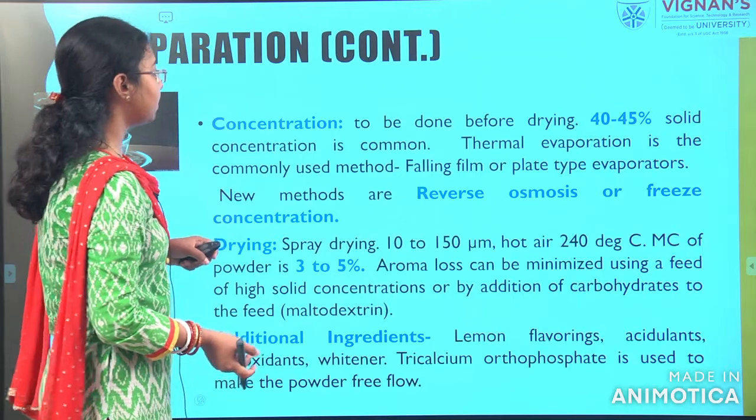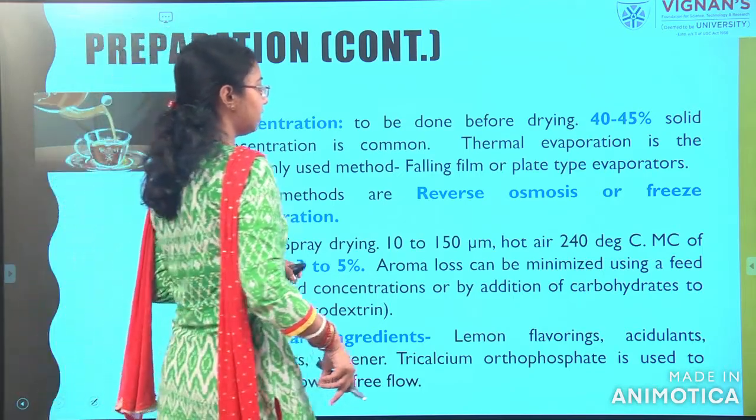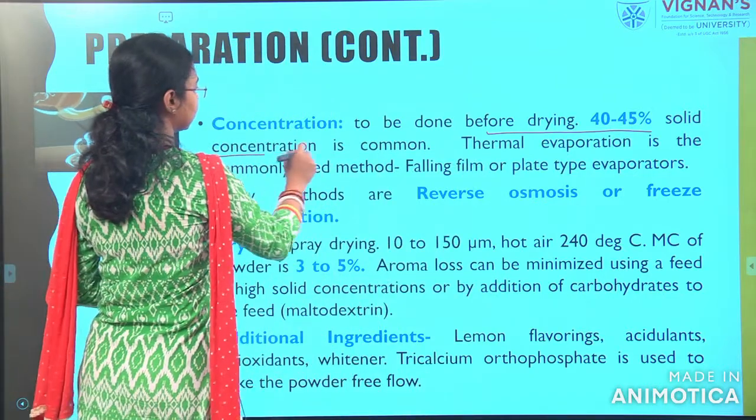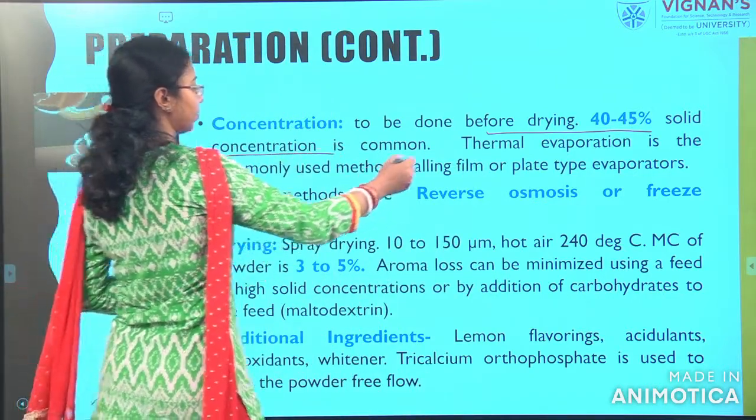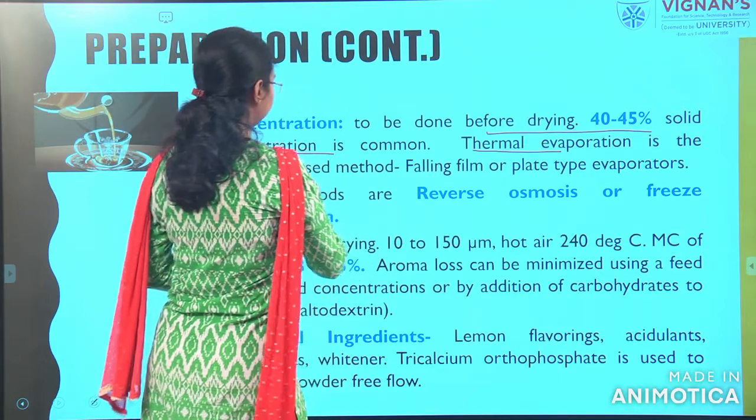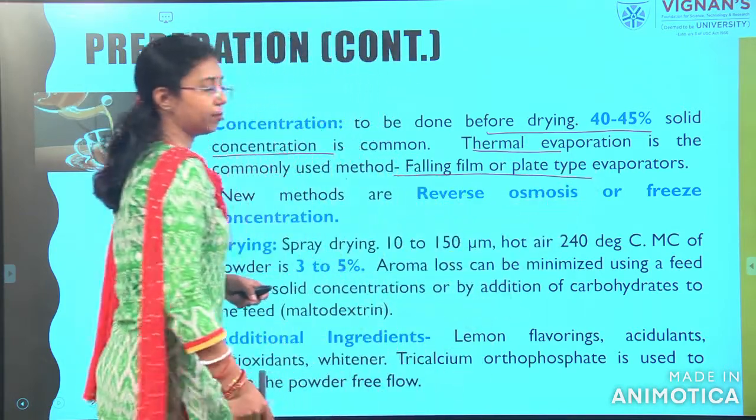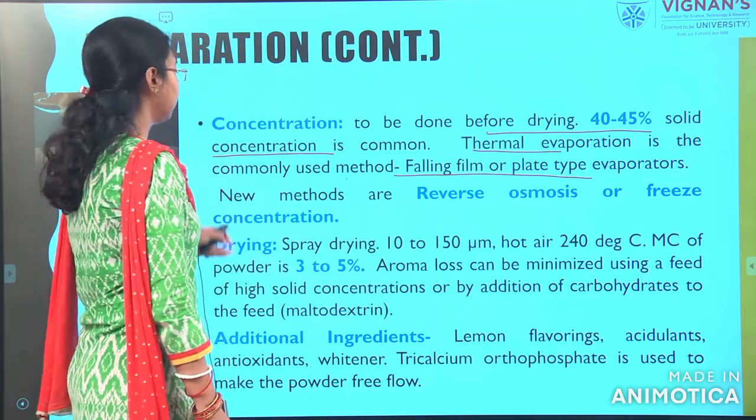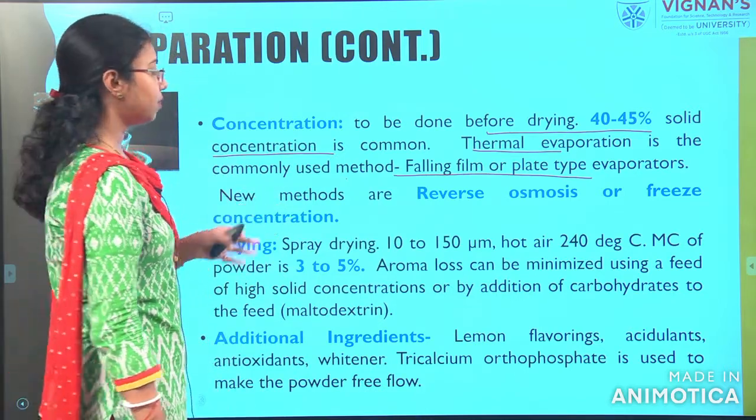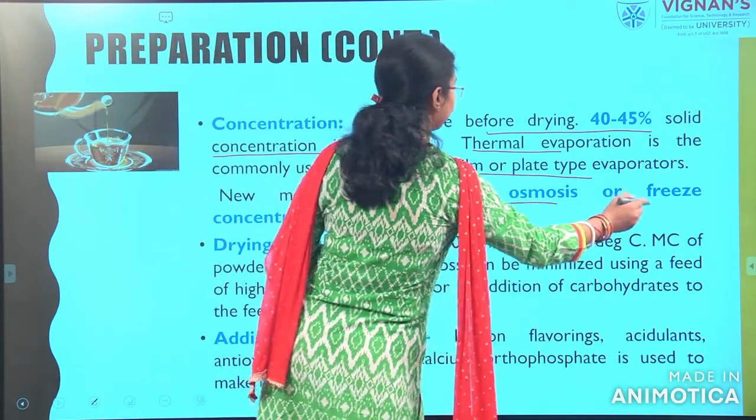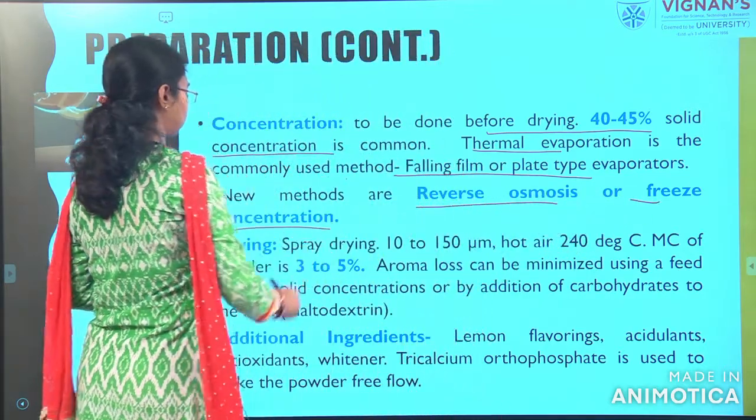and preparation will be done by this tea cream 40 to 45% of the solid concentration with a thermal evaporation, and the method will be used by the falling film or plate type evaporators for getting this. The new method for getting the cream, which is now coming in research, is reverse osmosis and freeze drying method, freeze concentration method.